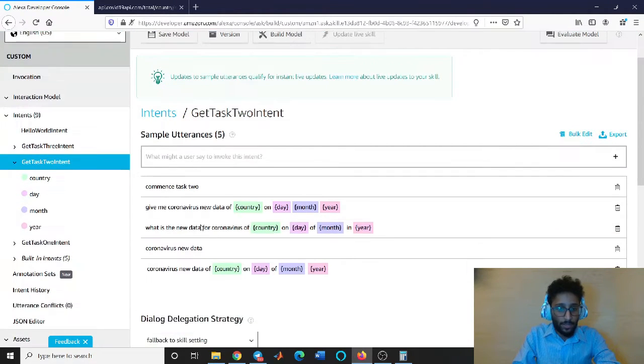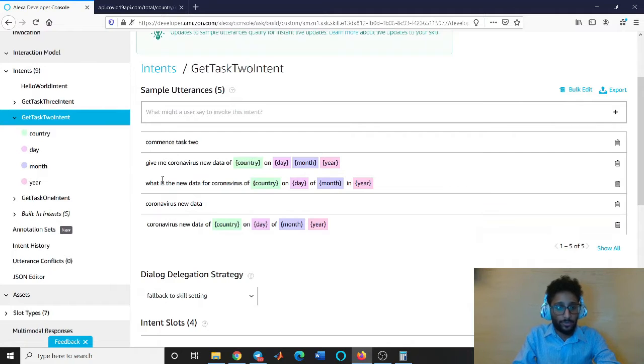The format of requesting task 2 is going to be as shown here. For example, we can say, give me coronavirus new data of a specific country on a specific date. Or we can just say coronavirus new data, and then Alexa will ask for which country and which date.